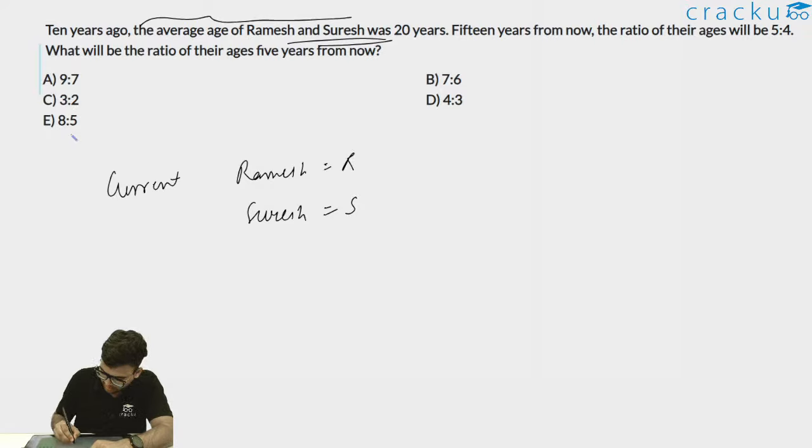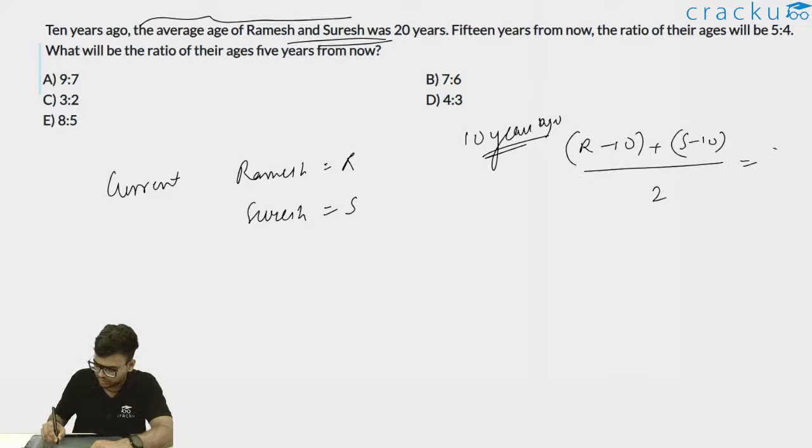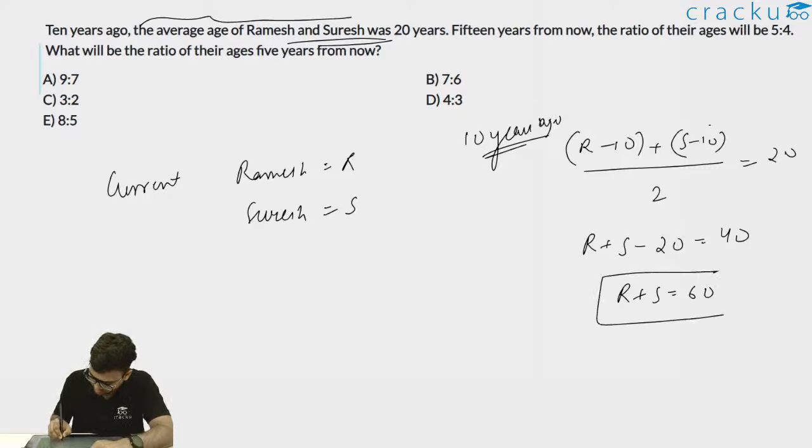10 years ago, the age of Ramesh was R minus 10. And what was the age of Suresh? The age of Suresh will be S minus 10. So 10 years ago, the average age is 20 years. So (R minus 10 plus S minus 10) divided by 2 will be 20 years. This I can write as R plus S minus 20 is equal to 40, or I can write R plus S is equal to 60.